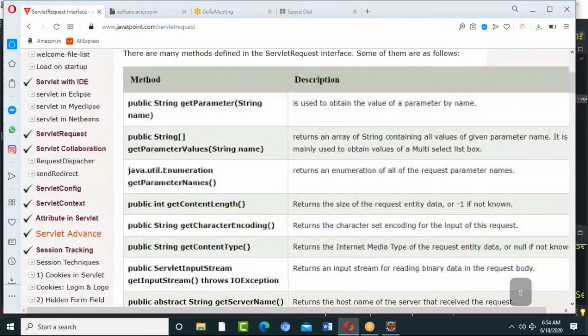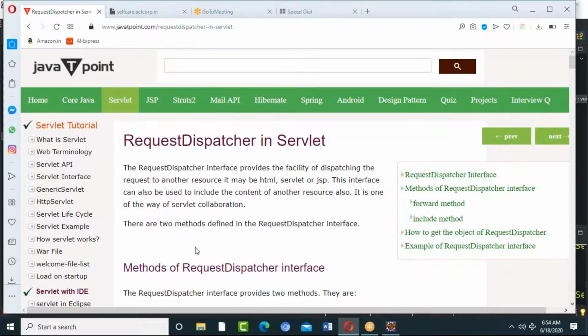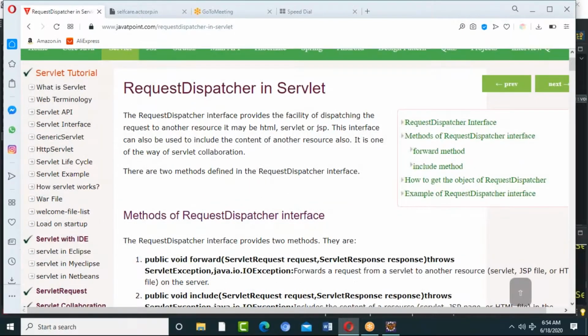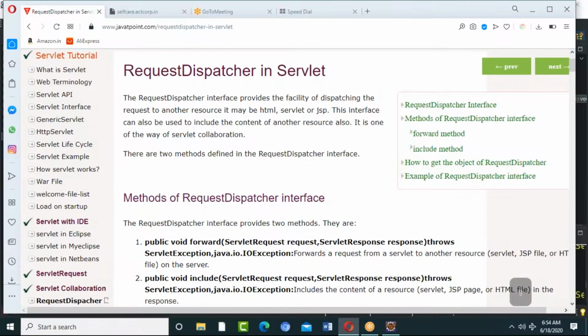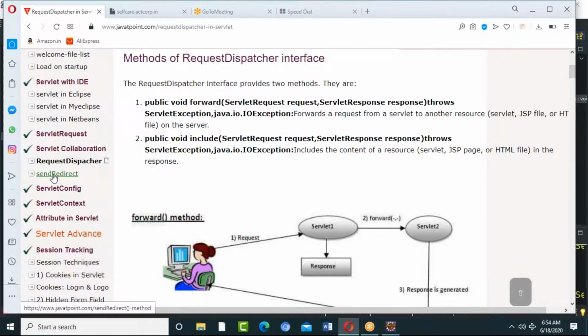So that's it. Now coming to the collaboration. Request collaboration. You want to make communication from one servlet to another servlet, or from a servlet to a JSP page, or from a servlet to an HTML. In that case, I am going to collaborate the servlets by using request dispatcher, or by using the sendRedirect method. Are you getting me?